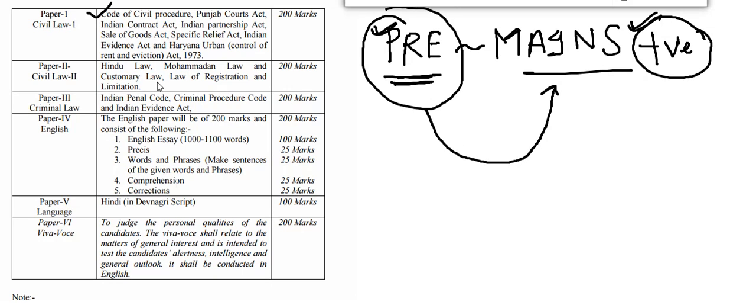So if we look at the criminal law category, I have already told you that the Indian Penal Code, CRPC, and Indian Evidence Act, and also the Indian Evidence Act related to civil law, are going to play an important role, as well as CPC. Whereas you cannot underestimate the Indian Contract Act, Specific Relief Act, Sales of Goods Act, and family law, most important. Family law and customary law, law of registration, law of limitation. So this is mainly the syllabus which you have to study.